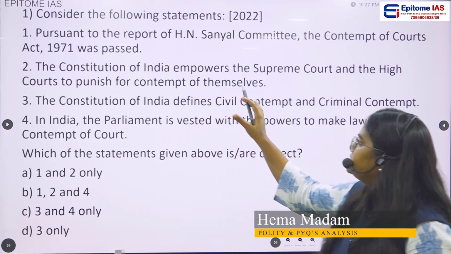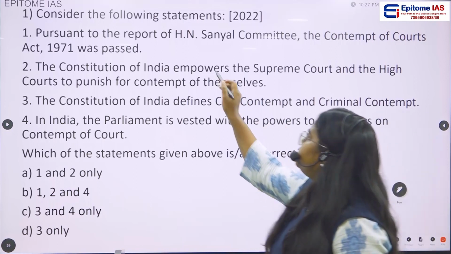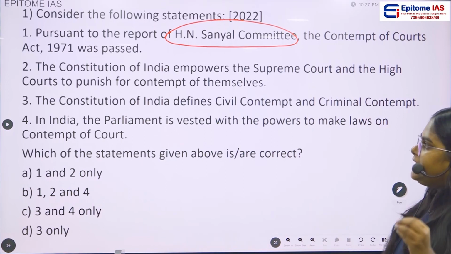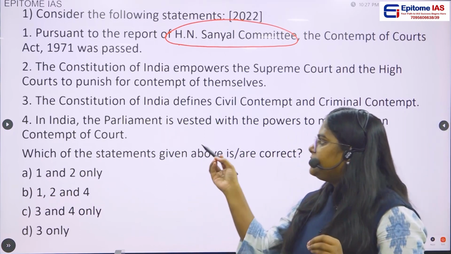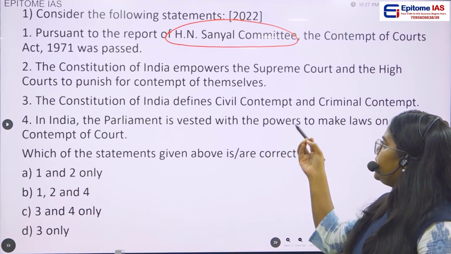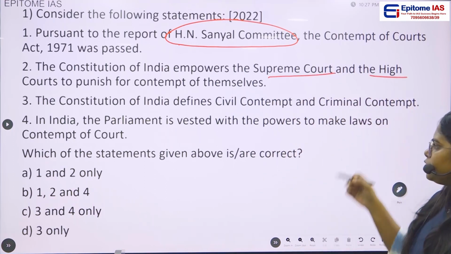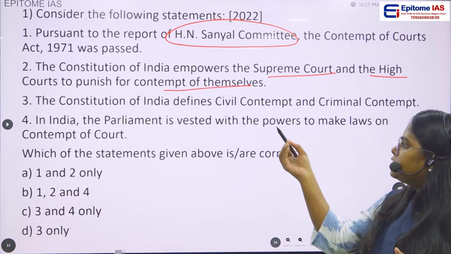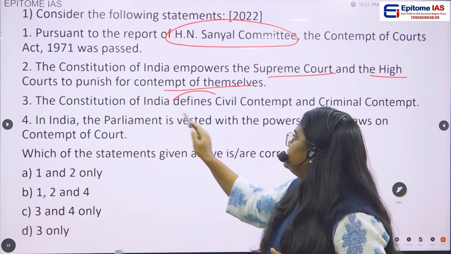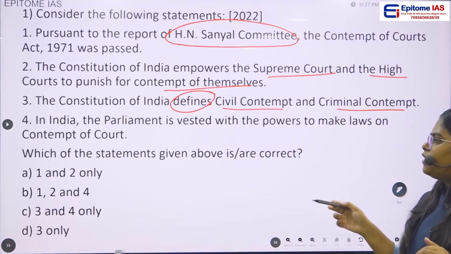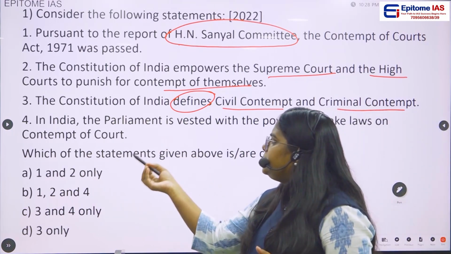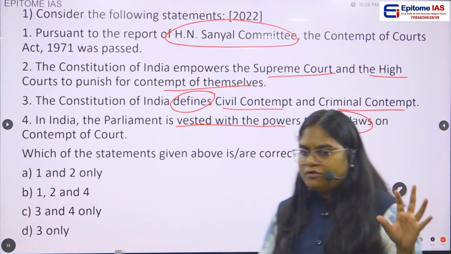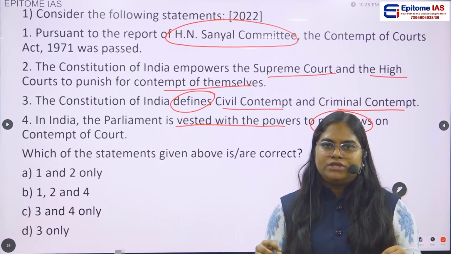Consider the following statements. Statement 1, pursuant to the report of H.N. Sanyal Committee, the Contempt of Court Act 1971 was passed. Statement 2, the Constitution of India empowers the Supreme Court and the High Court to punish for the contempt of themselves. Statement 3, the Constitution of India defines the civil contempt and the criminal contempt. Statement 4, in India, the Parliament is vested with the powers to make laws on the contempt of court. So in this question, they are talking about the contempt of court.